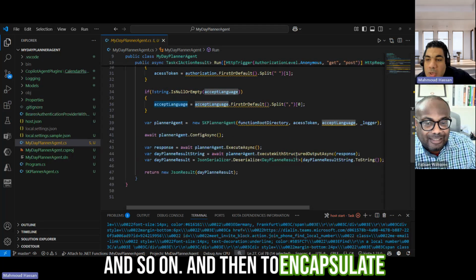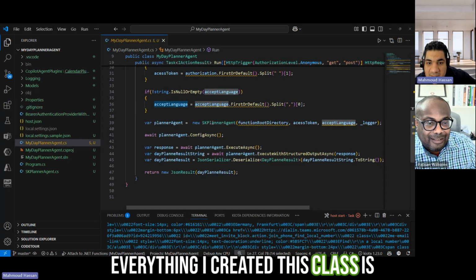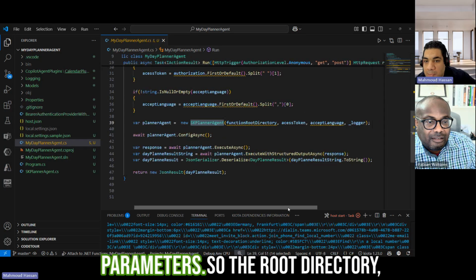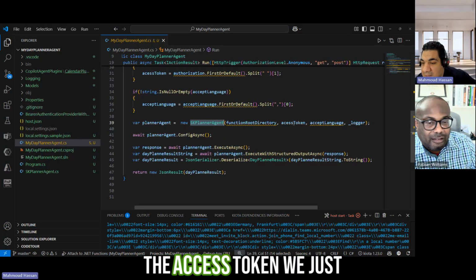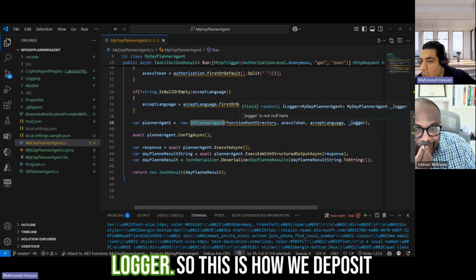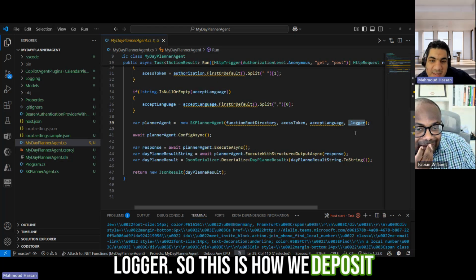And then to encapsulate everything, I created this class called Semantic Kernel Planner Agent, and it takes a couple of parameters: the root directory, the access token we just extracted from the authorization, the accepted language, and the logger. So this is how we pass it.